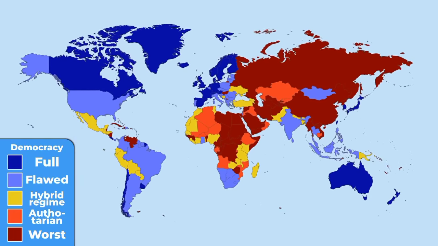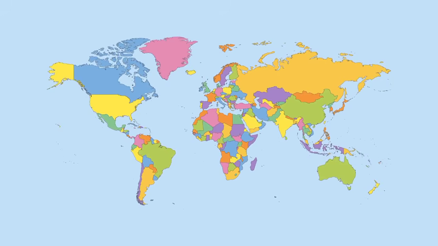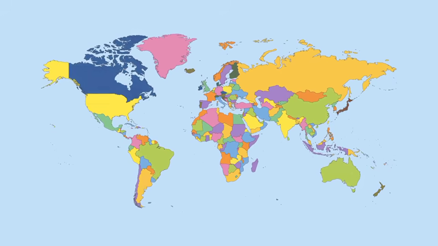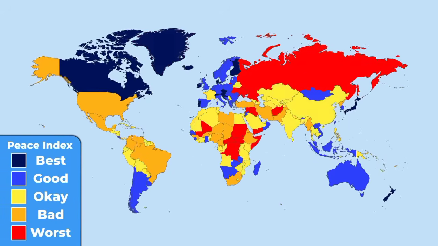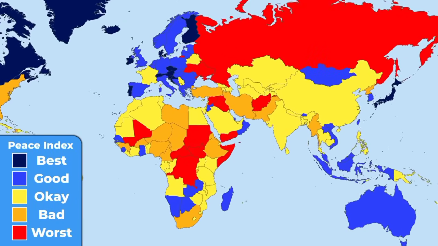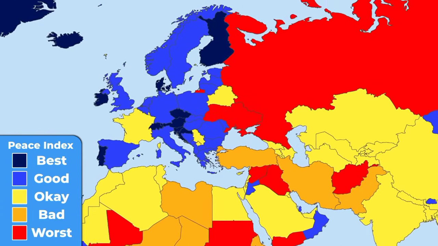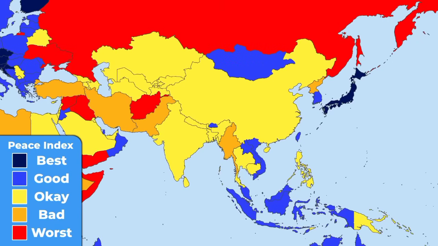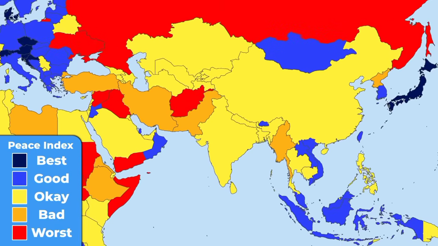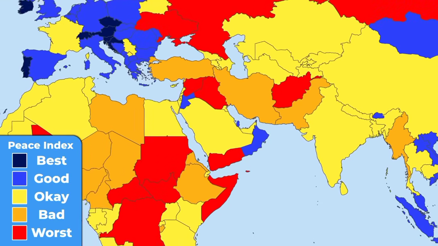At the end of the day, what is the most important thing you need to live a happy life? I would say it's definitely peace. The darkest blue countries on this map are the most peaceful in the world. On the contrary, the red ones are nothing close to peace. Europe is the most non-violent region in the world, while in Asia it depends on where you look. The southeastern part of the continent is mostly avoiding violence, which is not true for South Asia, and especially the Middle East. There they are still a long way from a peaceful life. In America and Africa, the situation varies from country to country.